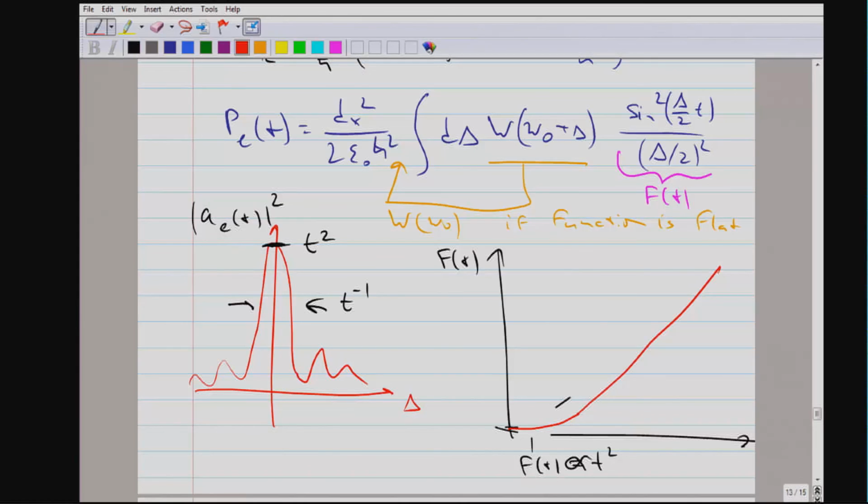But then it becomes linear. So for long times, the function f of t becomes linear in t and a delta function in the detuning delta. This is what you have seen many times in the derivation of Fermi's golden rule.